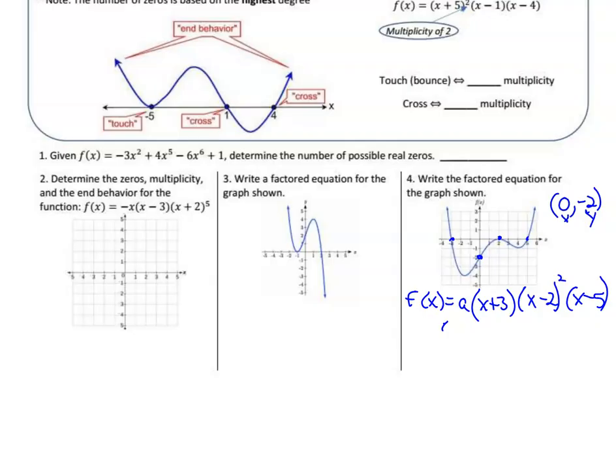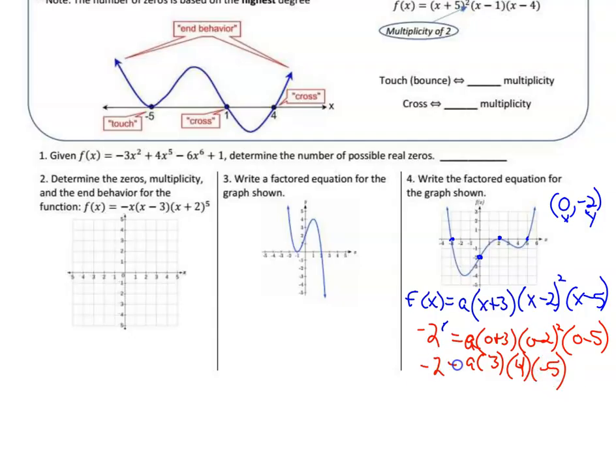So what we would have is negative 2 is equal to, I don't know what a is, we're going to solve for a. That's an a, not a 9. And we put in 0 for x, so 0 plus 3, (0 minus 2) squared, and 0 minus 5. Well, that's going to give me 3. So a times 3 times negative 2 squared is positive 4, and then times negative 5.